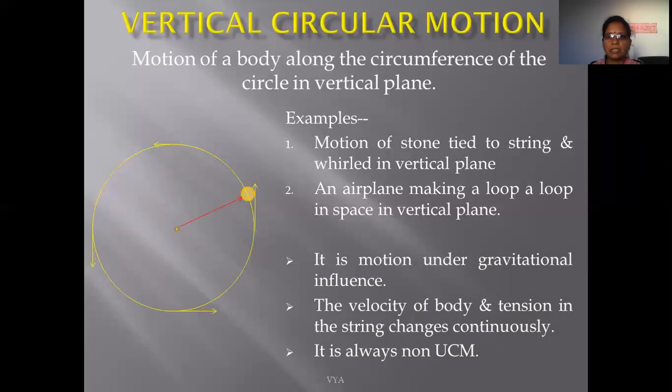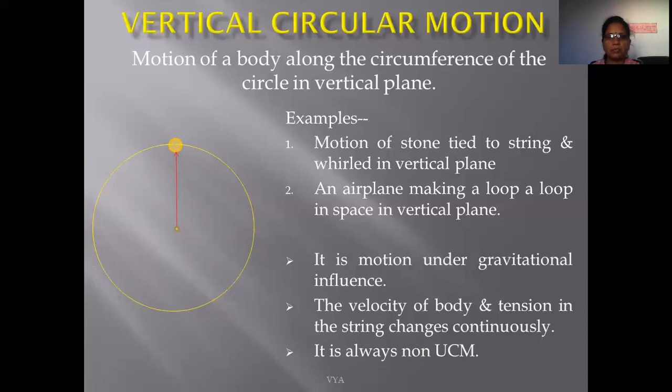Tension within the string is also different at different points, and so this vertical circular motion is considered as non-uniform circular motion. We have studied uniform circular motion, in which the magnitude of linear velocity or angular velocity always remains constant.